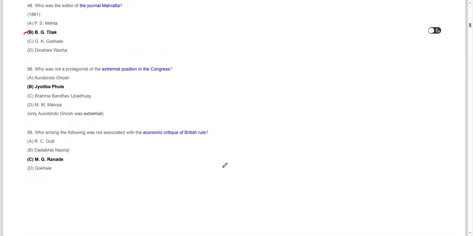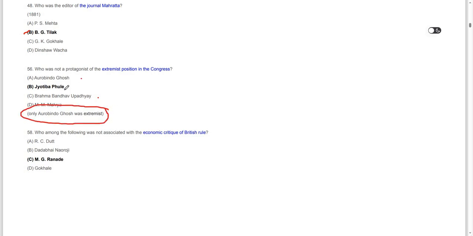Moving on to the next: who was not a protagonist of the extremist position in the Congress? Arvind Ghosh was an extremist. Then there are Brahmabandhu Upadhyaya, Jyotiba Phule, and Madan Mohan Malaviya.